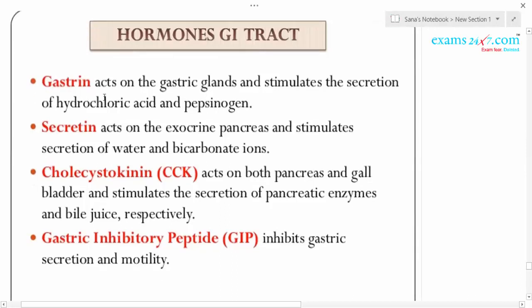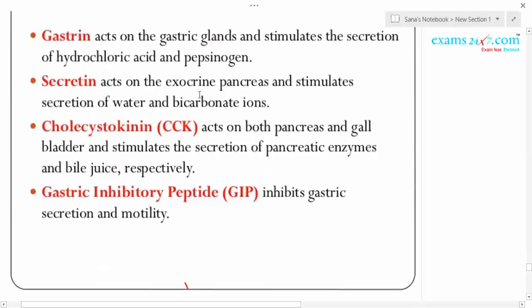Secretin is another hormone which acts on the exocrine pancreas. You know what is exocrine, the enzyme releasing part of the pancreas, and it stimulates the secretion of water and bicarbonate ion.